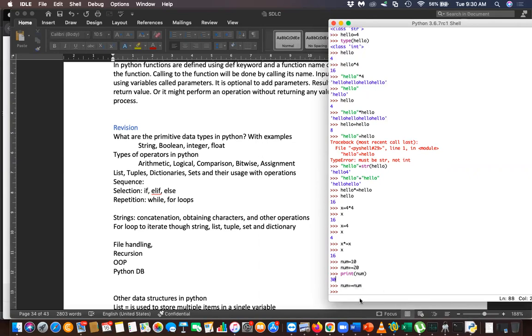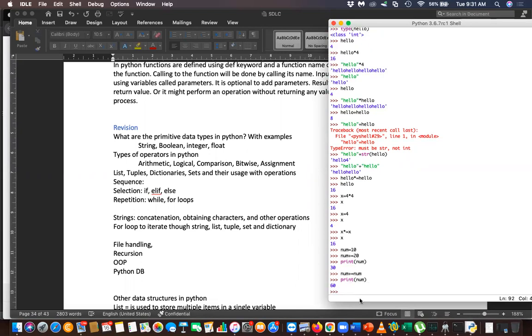Now if I print the number, what is the value? Num plus num. Yes, what is the value? 60. Correct. So number is 30, and 30 plus 30 is 60. So if I ask, okay, num